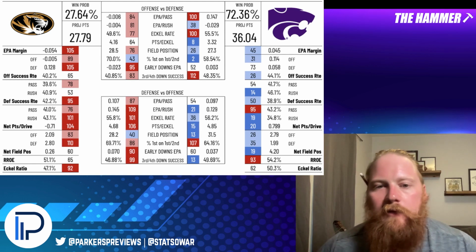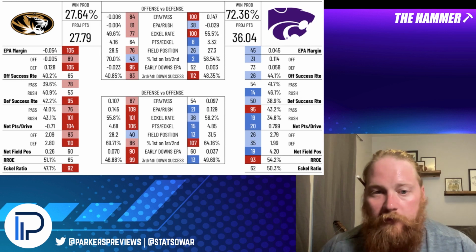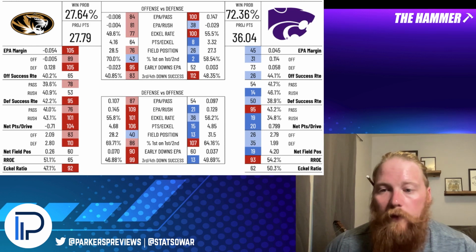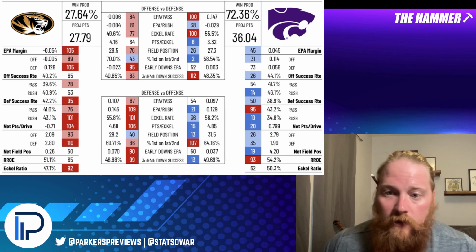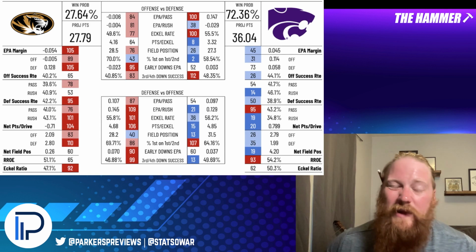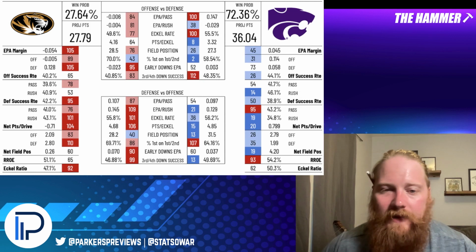Kansas State doesn't get a lot of their first downs on first and second down. They are kind of a boom and bust offense on early downs. You see that they're 60th in early downs EPA, but they're 13th in third and fourth down success. They were really good at finishing and extending series. Missouri, on the other hand, really bad at that. 99th in third and fourth down success, and they were 90th in early downs EPA.